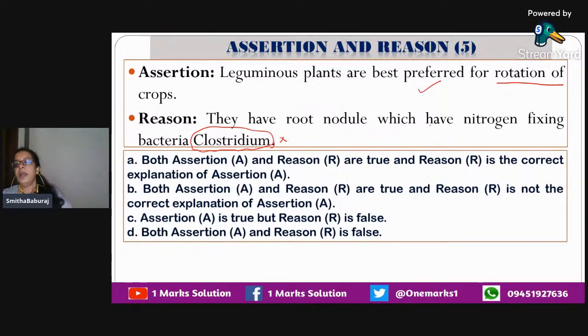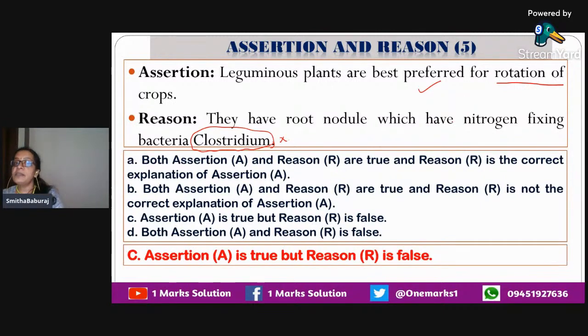Otherwise, root nodules with nitrogen fixing bacterium make the soil rich in nitrogen, and that is why we prefer them. So what should be the answer? The assertion is correct, the second statement is wrong. So option is C.